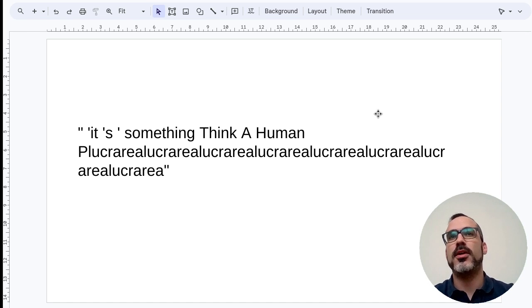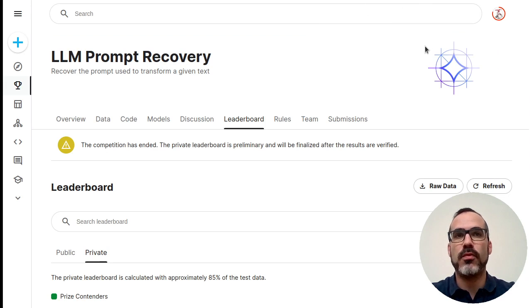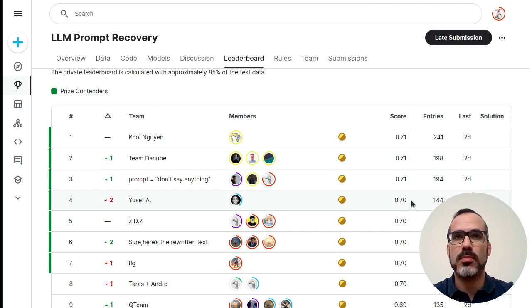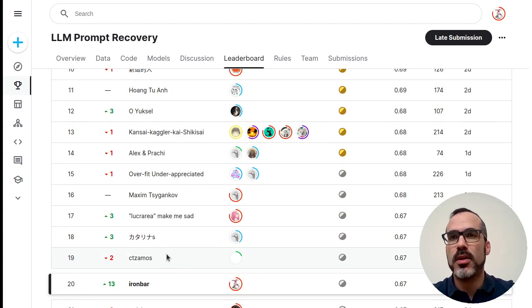This was very surprising, and if we go to the leaderboard, we can see that some teams are scoring very high, 0.71, while my solution, which did not use that kind of adversarial attack trick, was only able to reach up to 0.67 on the private test set.